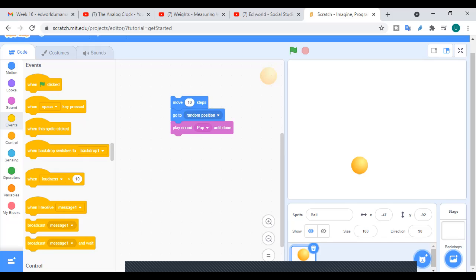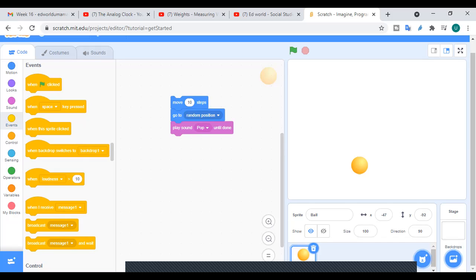Let's say I'm making a game or creating a video and I want this feature in that. So I can use this event in that program. The next event says when this sprite clicked. Next says when backdrop switches to. Then when loudness, then when I receive a message, then broadcast and broadcast message.